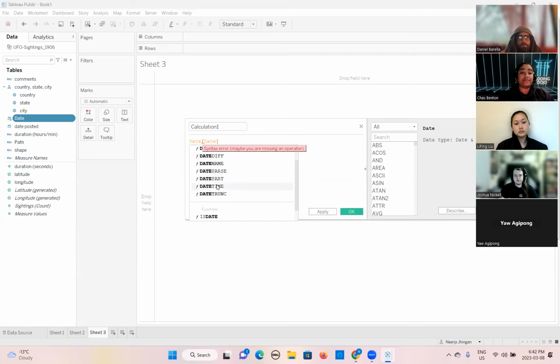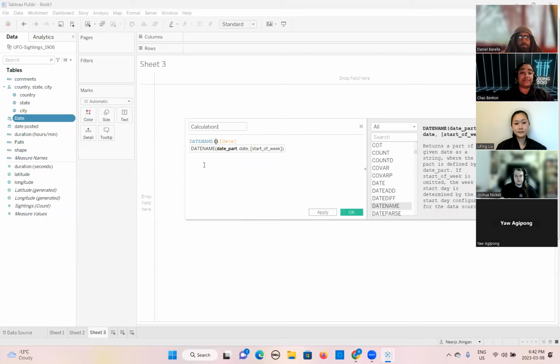We are interested in date name. We will choose this. F means function. Function date name. It is also showing you what parameters you need to pass inside this method. So it is the date part, date, and start of the week. Now we are interested in the weekday. We will put it into this one.